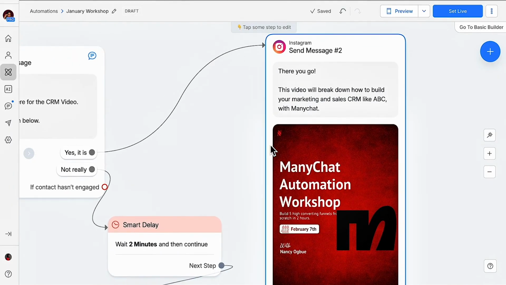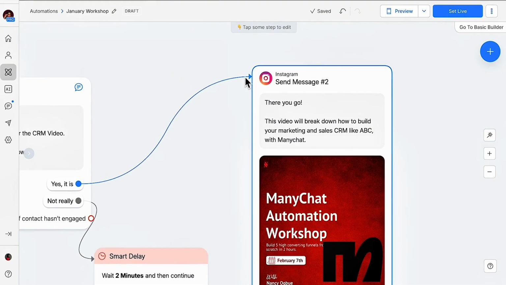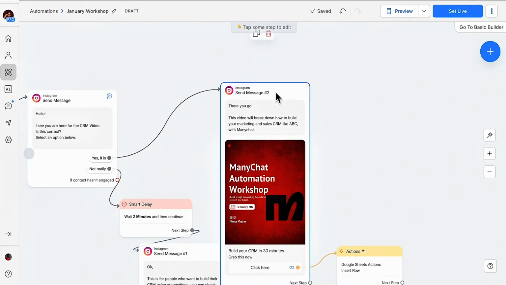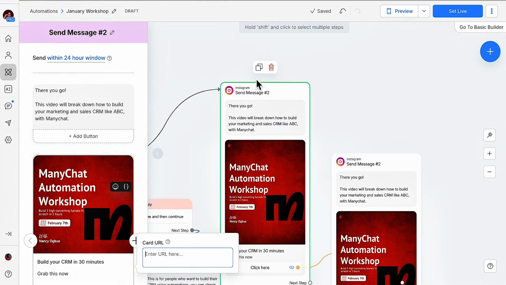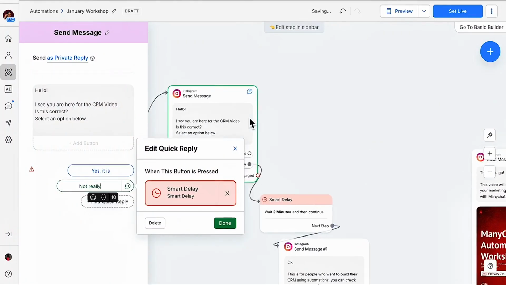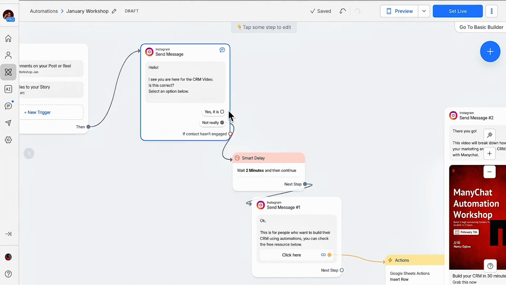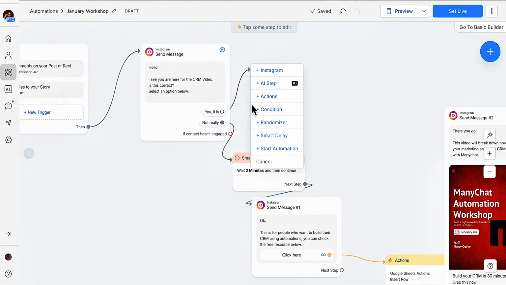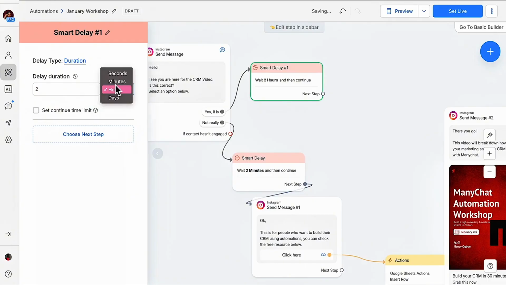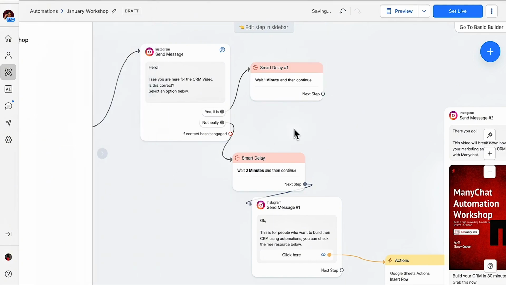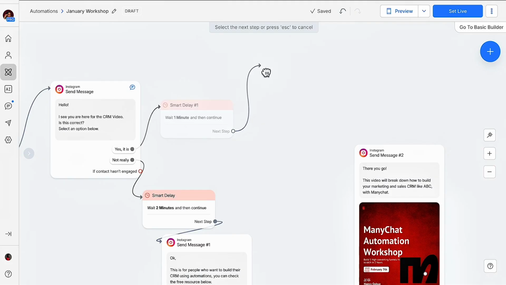Let's say that I want to collect their email and their name before they get to this resource. What do I do? Just pull this back, okay? I'm going to duplicate this, right? Duplicate it. Delete this one. Don't worry, we're good. Now, when people say yes, the first thing we're going to do is a smart delay. I'm going to put this one for just 1 minute, okay? People don't have time.